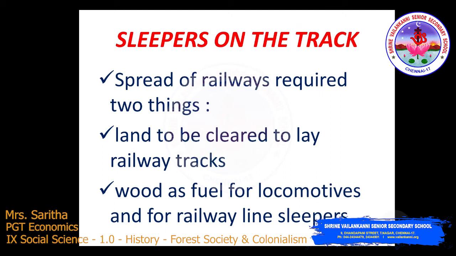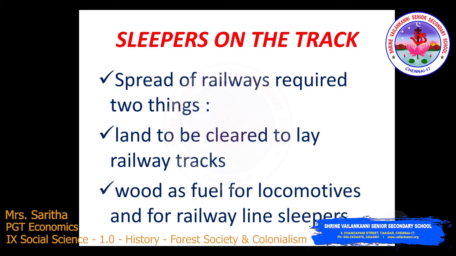Land had to be cleared to lay railway tracks, because railways were essential for colonial trade and for the movement of imperial troops. So they cleared the forest to lay down the railway tracks. Second, to run locomotives they needed fuel, so wood was needed.